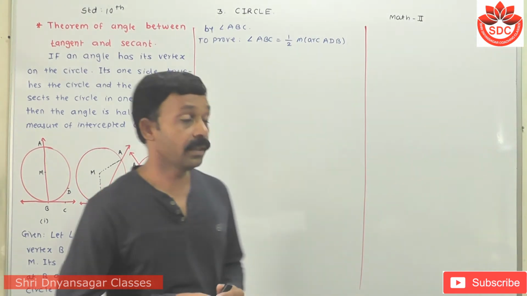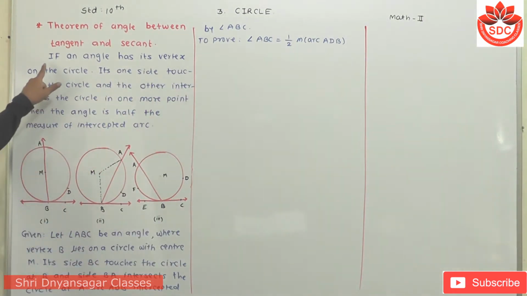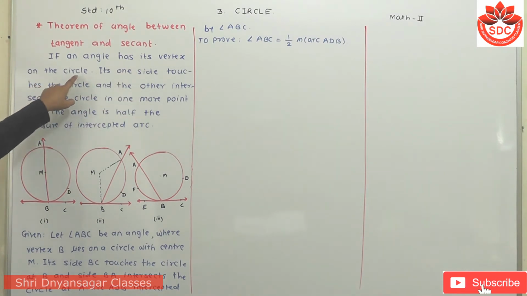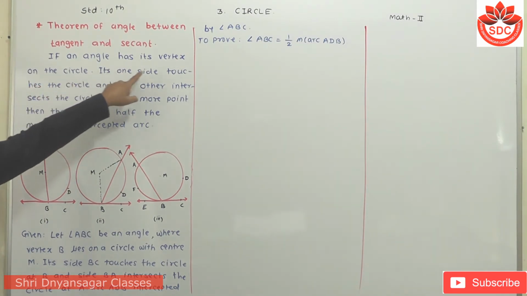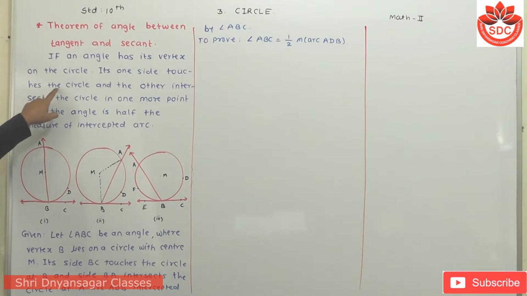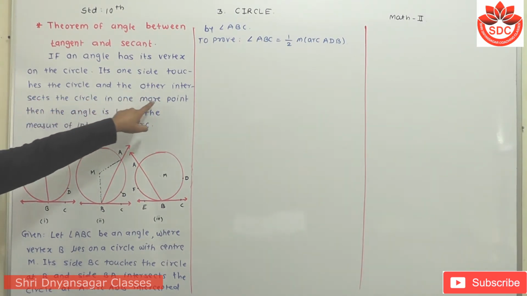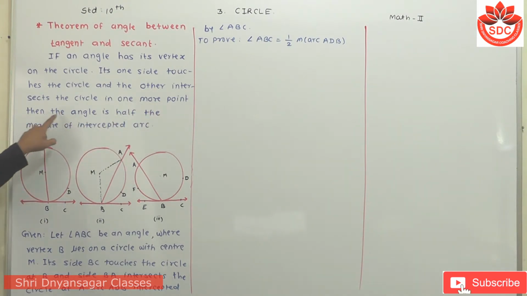Now, I repeat it. If an angle has its vertex on a circle, one side touches the circle and the other intersects the circle in one more point, then the angle is half the measure of the intercepted arc.